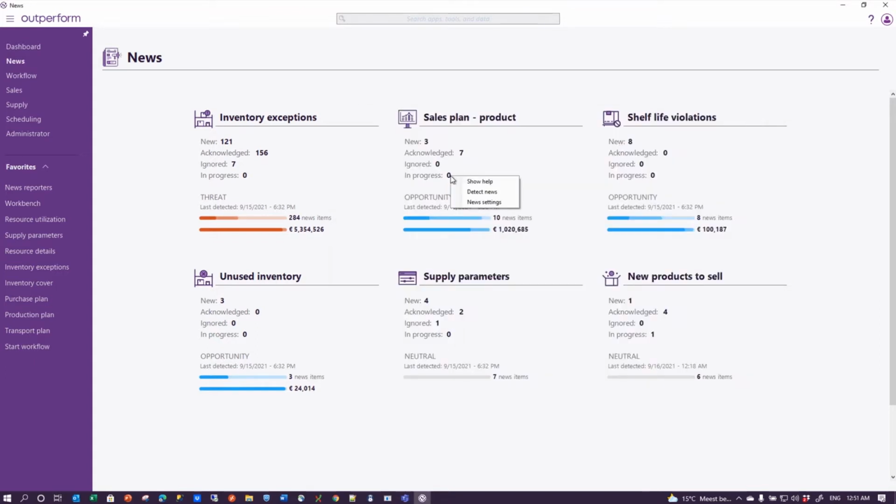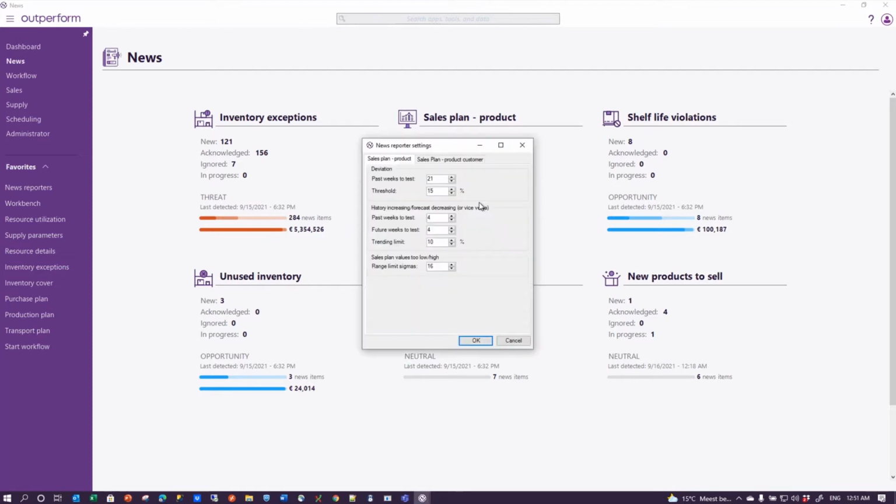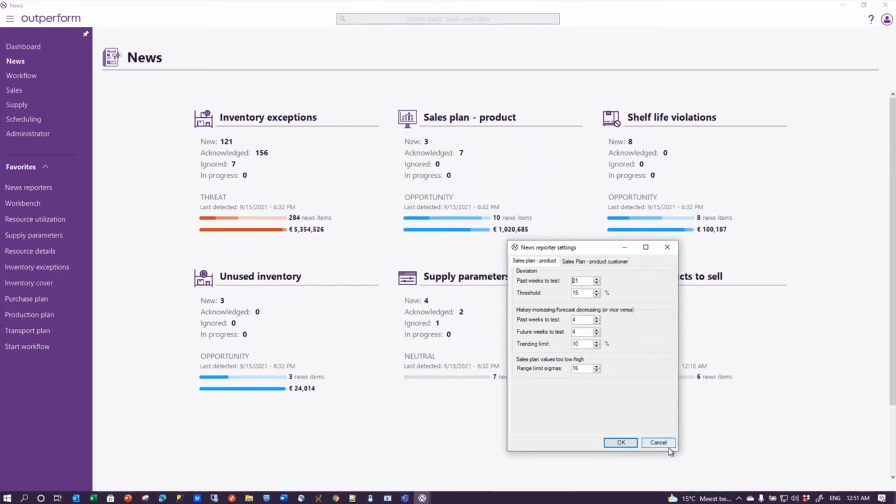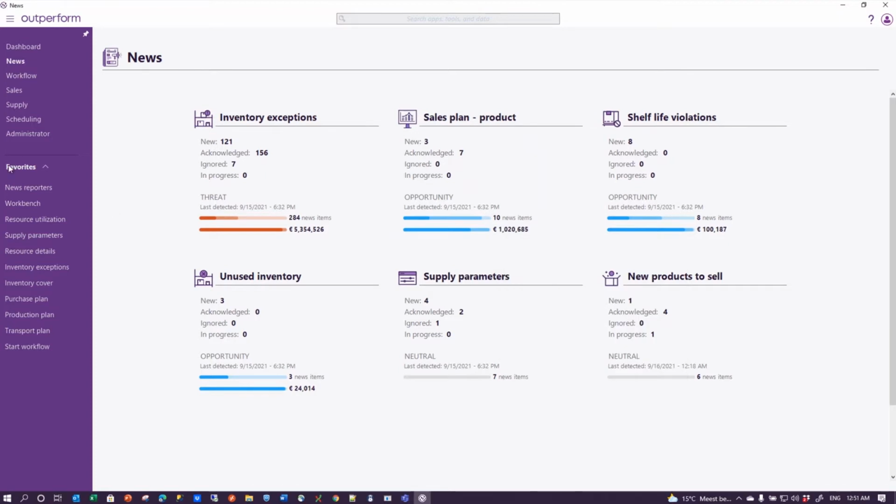I also spotted that this one has news settings, and as you can see, the deviation can be based on the past 21 weeks, or on a few weeks more or fewer. Whether it's increasing or not increasing can be made more sensitive with the lower trending limit, or less sensitive with the higher trending limit. I also see that there is a sales plan at the product customer level reporter, which I actually don't see on this page, and that allows me to explain this report.